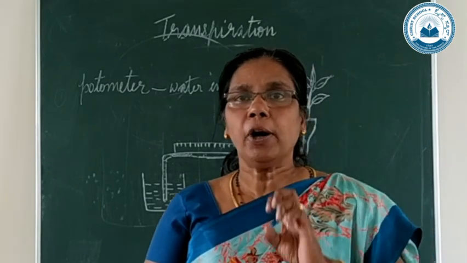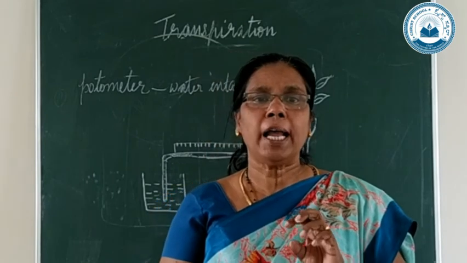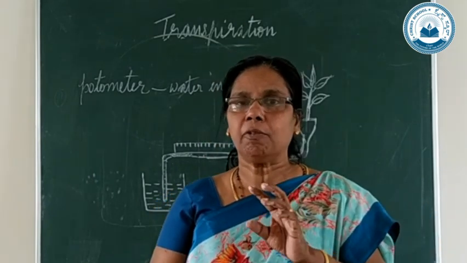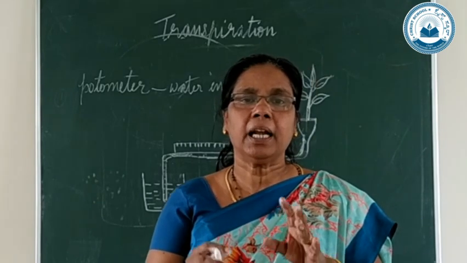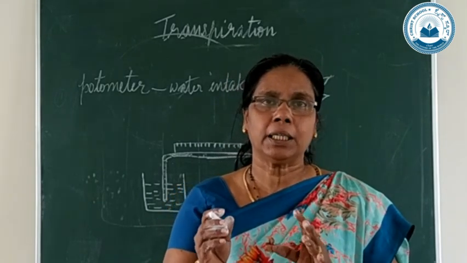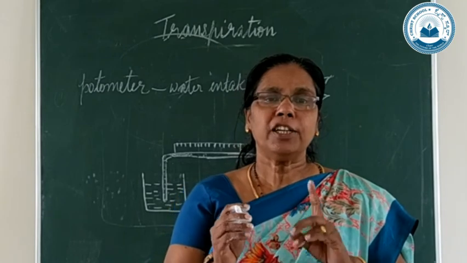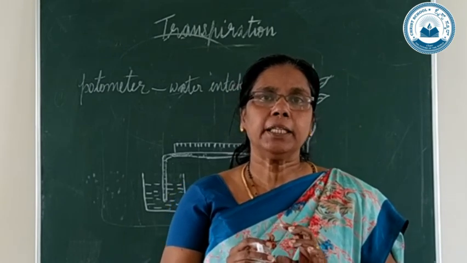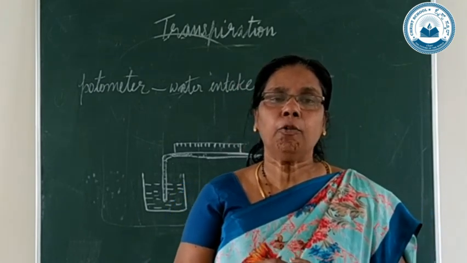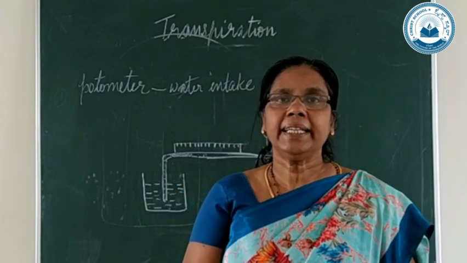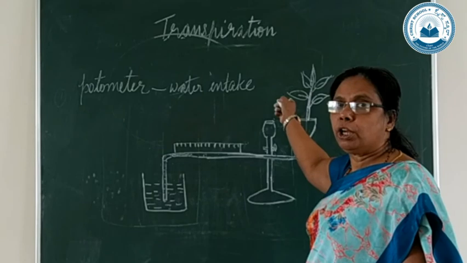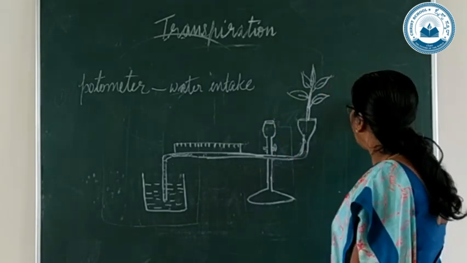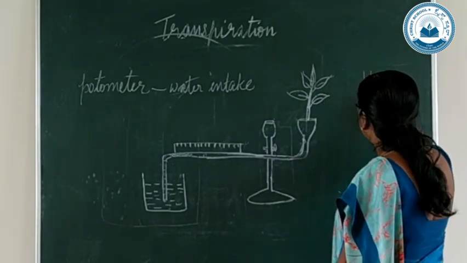Now, what are the points we have to keep in mind while using this photometer? What are the precautions? The photometer should be made completely watertight. The first thing is that the photometer should be completely watertight. And the tip, this is the tip of the plant, a shoot of the plant, should be cut obliquely. This is the stem.